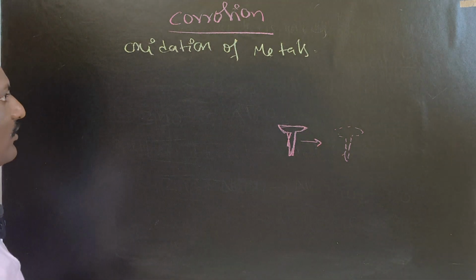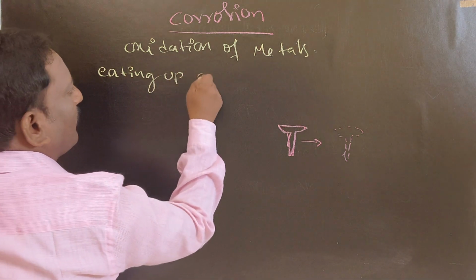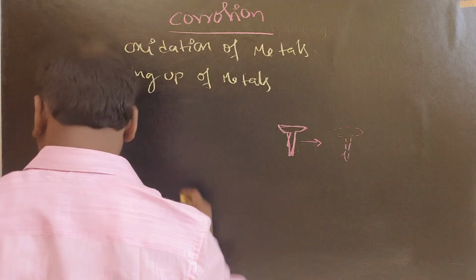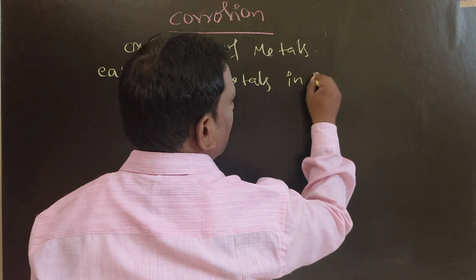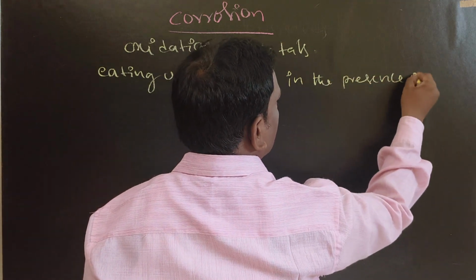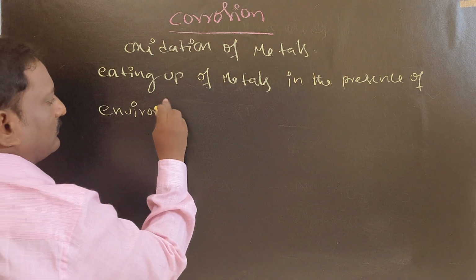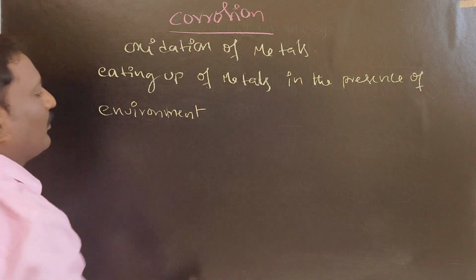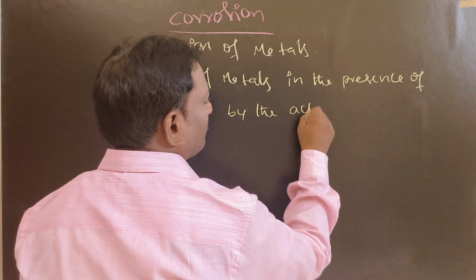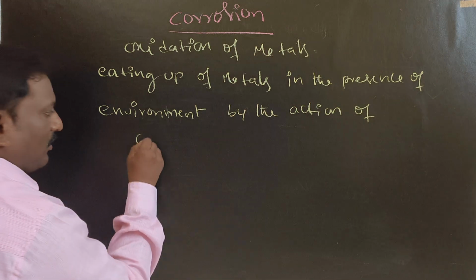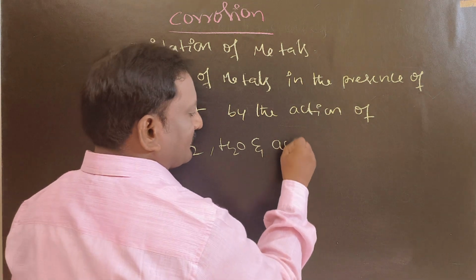Let us write a detailed definition for corrosion. Write down: corrosion means eating up of metals in the presence of environment by the action of oxygen or carbon dioxide, water, and some acidic gases.